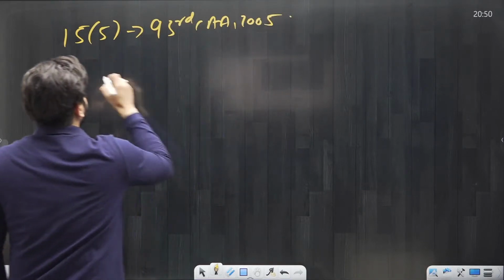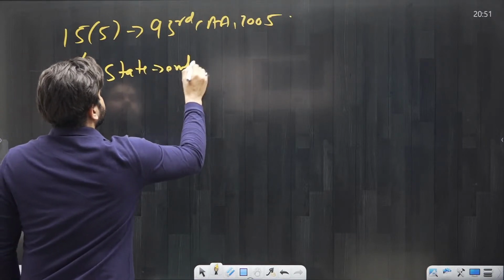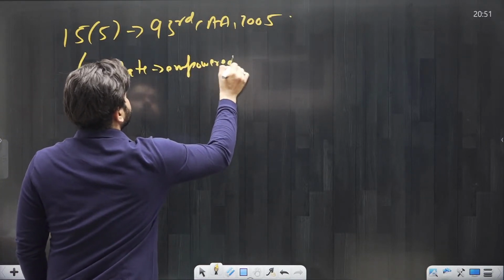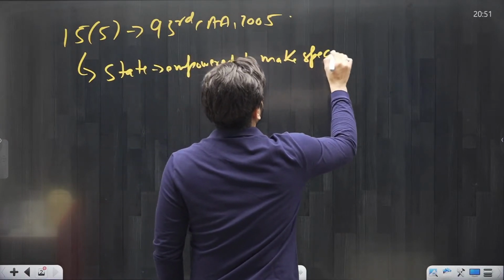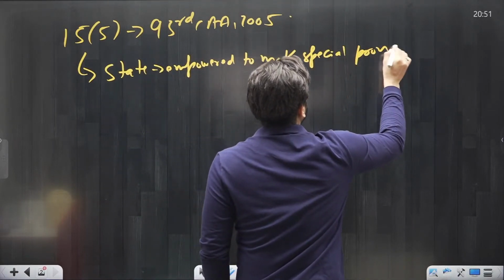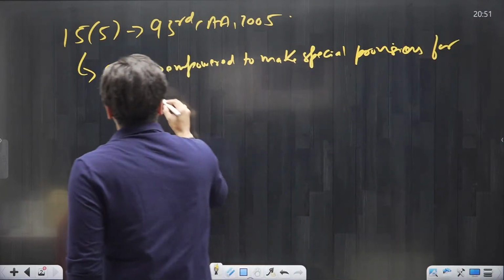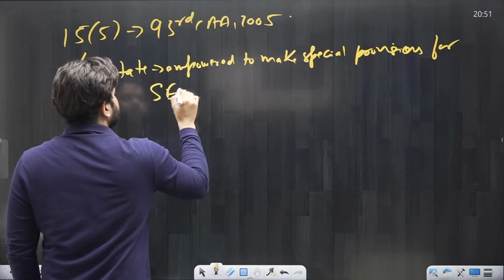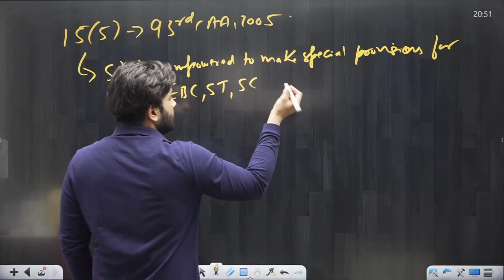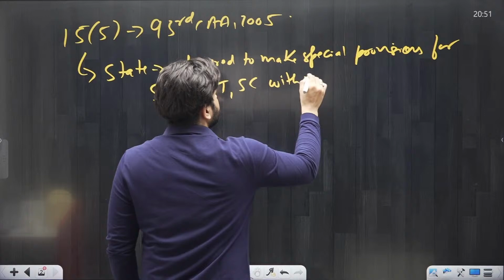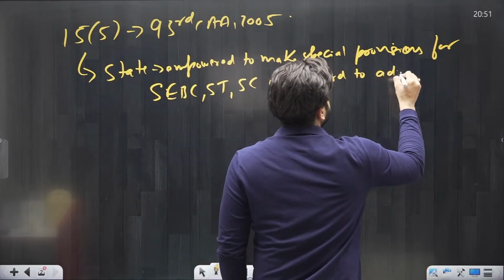Now, according to this article, the state is empowered to make special provisions for SEBC, basically OBC, ST and SC with regard to admission.